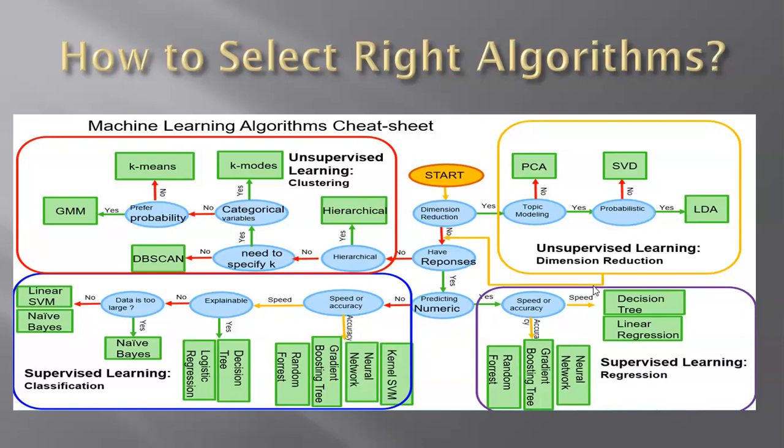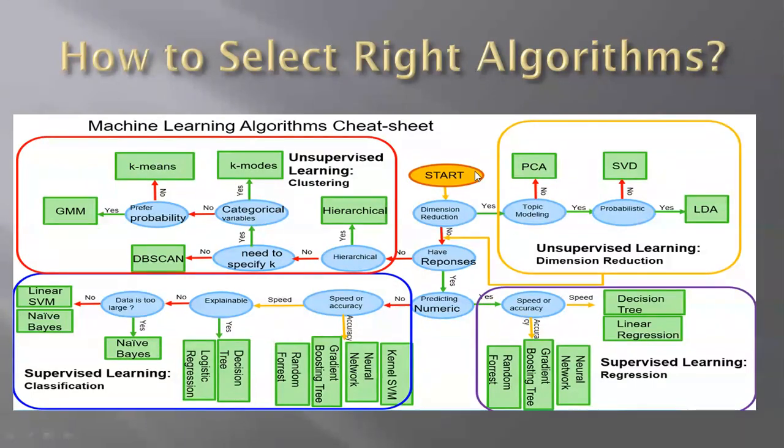If you learn this cheat sheet, it will help you select the right algorithm. It's not at a broad level, but you can learn it easily. Let's start from the start point.